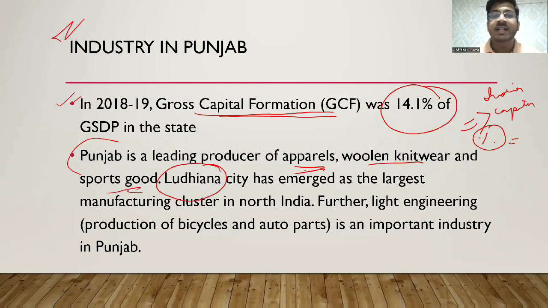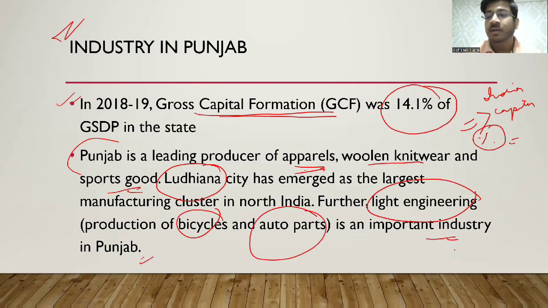Ludhiana has emerged as largest manufacturing cluster in North India. As we know, it has a lot of manufacturing industries, and further light engineering, such as production of bicycles and auto parts, is an important industry in Punjab. Bicycles के लिए कौन सा district या कौन सा region famous है? Please comment. Let's see.